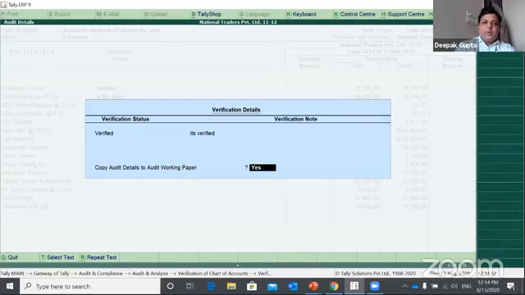So what Tally does is, the entire activity while doing this verification of your masters or transactions during this audit using the audit tool, each and everything will be added to a section called audit working paper, where you can take the entire list of audit activity and submit that particular list along with your audit report.